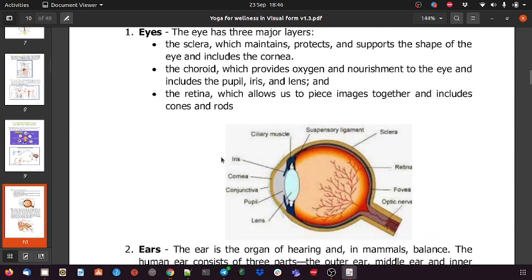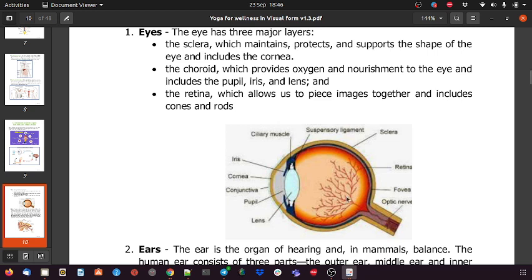Okay, so first of all, eyes. Within the eyes, if you see, we have optical nerves. So this is the nervous system, the peripheral nervous system involved, connected to the eyes, because this is one of the extreme organs of the body, the eyes. And it is connected to the retina via the fovea. So you see, the retina is the receiver of the light. When the light falls from the lens to the retina, we see the object.